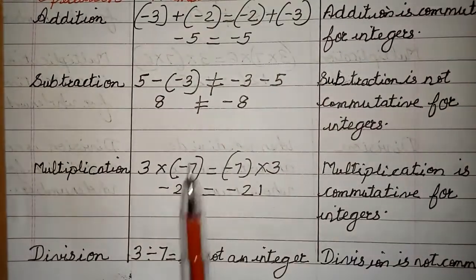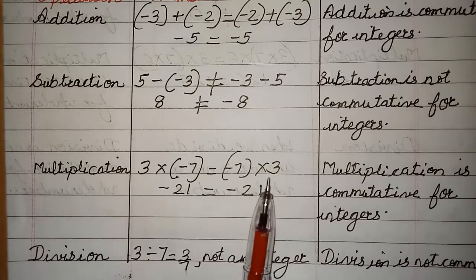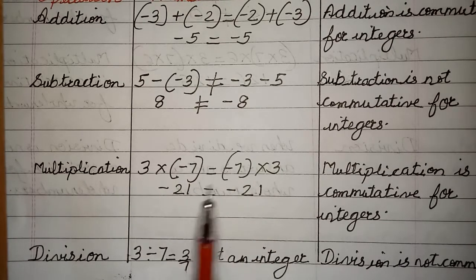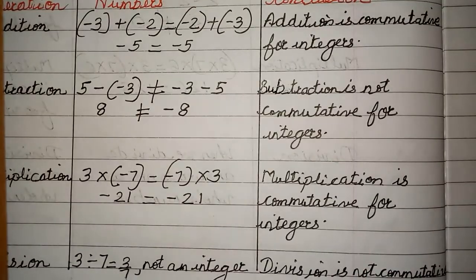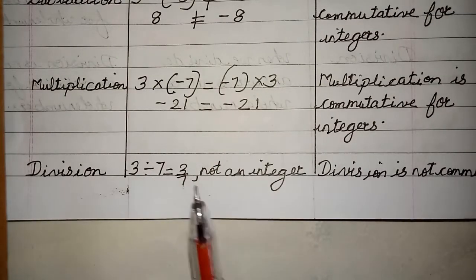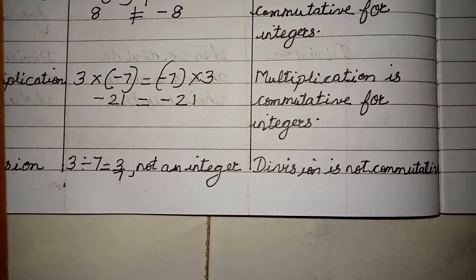Now what about multiplication? You can see here A into B is the same as B into A. That means change the order. If I multiply here, I am getting 3 into minus 7 and minus 7 into 3 as the same. So I will write multiplication is commutative for integers. Now the same way for division, children, when I divide, the answer itself is not an integer. Then there is no point in checking commutativity. So I have written here division is not commutative.